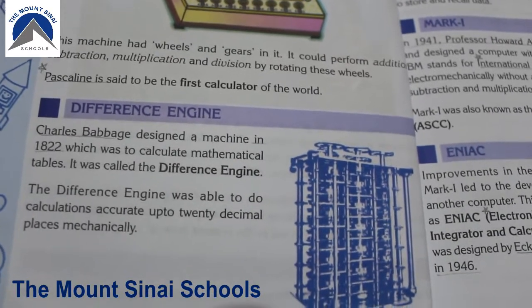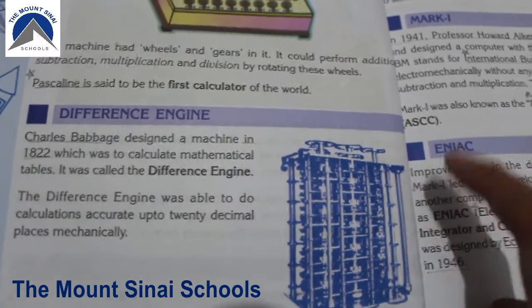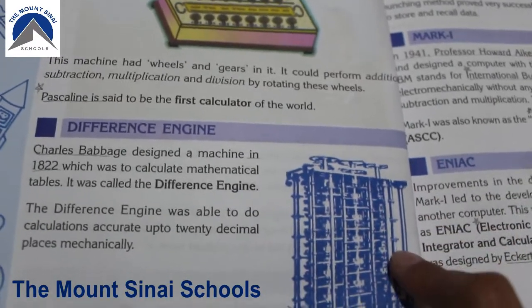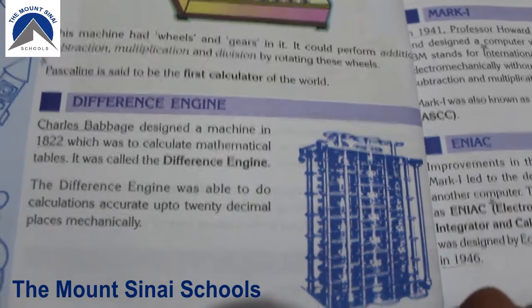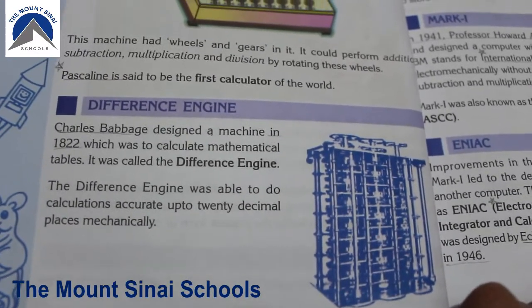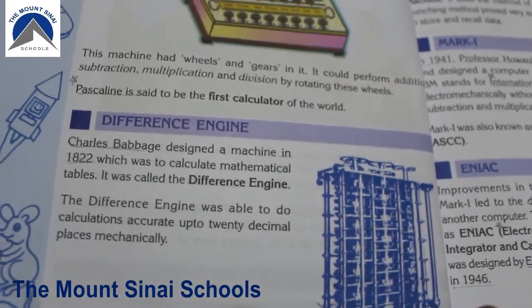Difference engine. Charles Babbage designed a machine in 1822 which was to calculate mathematical tables. It was called the difference engine. For counting mathematical tables, this difference engine was developed. The difference engine was able to do calculations accurate up to 20 decimal places mechanically.